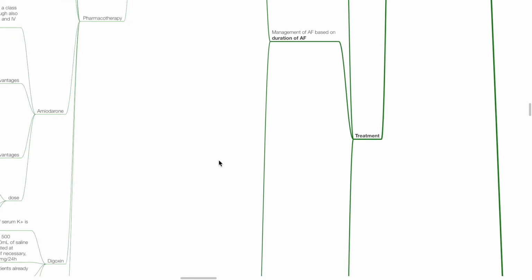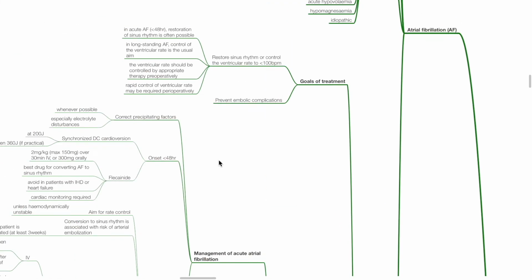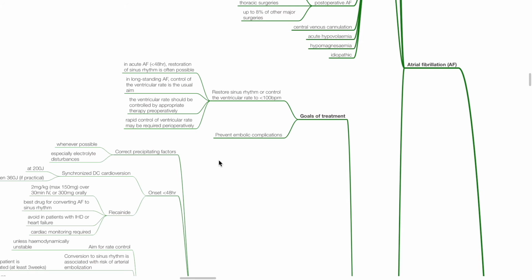Treatment of atrial fibrillation. Goals of treatment: to restore sinus rhythm or control the ventricular rate to less than 100 beats per minute. In acute AF, restoration of sinus rhythm is often possible. In long-standing AF, control of the ventricular rate is the usual aim. The ventricular rate should be controlled by appropriate therapy preoperatively. Rapid control of ventricular rate may be required perioperatively. Another treatment goal is prevention of embolic complications.